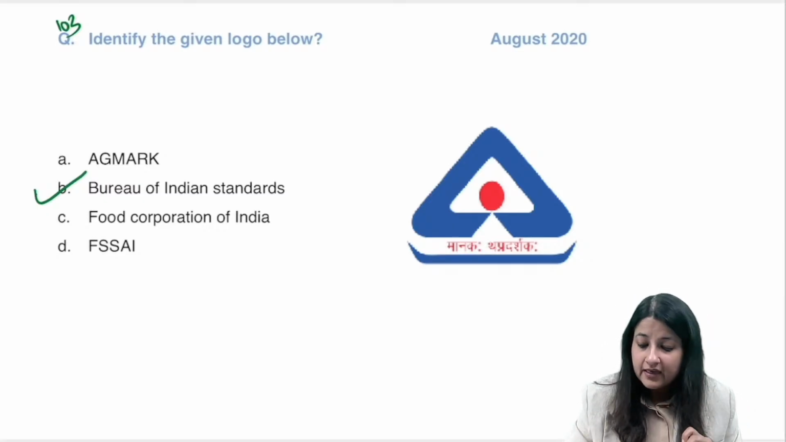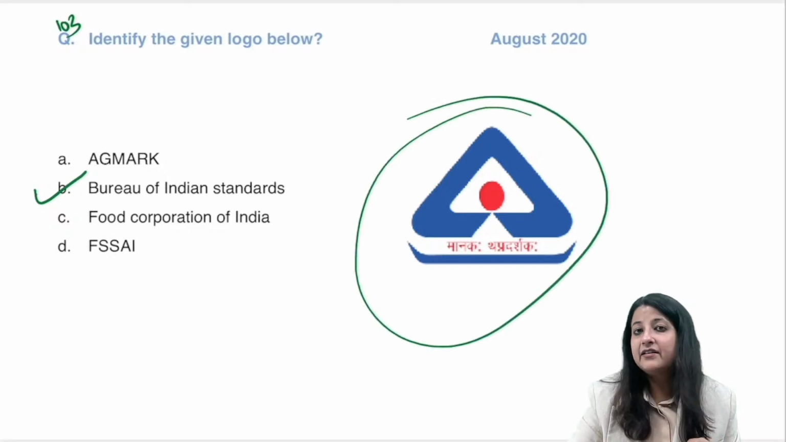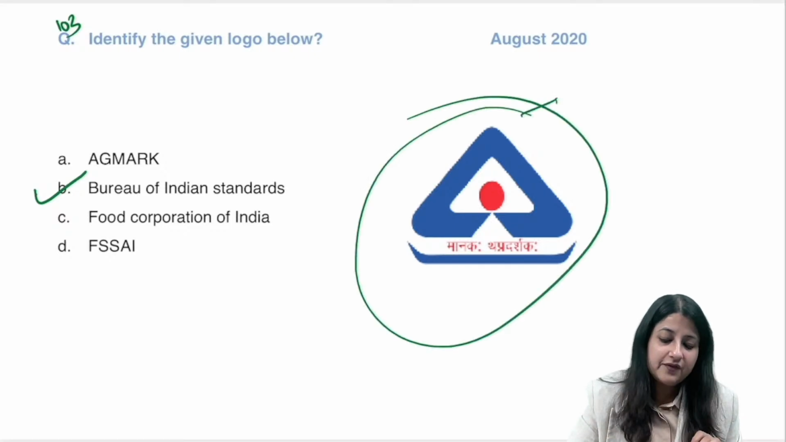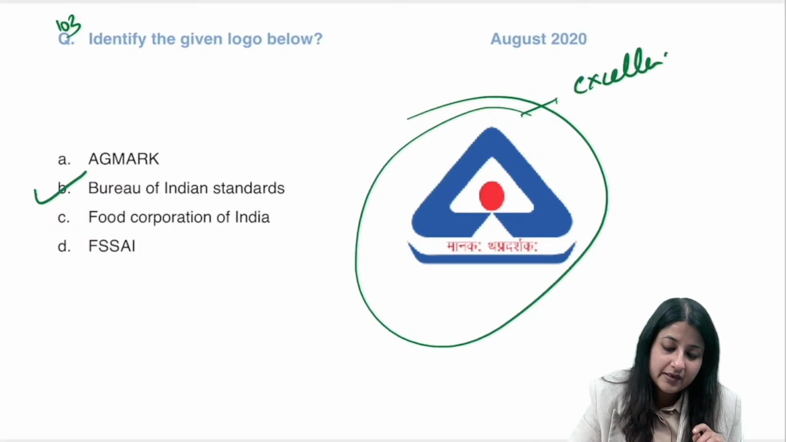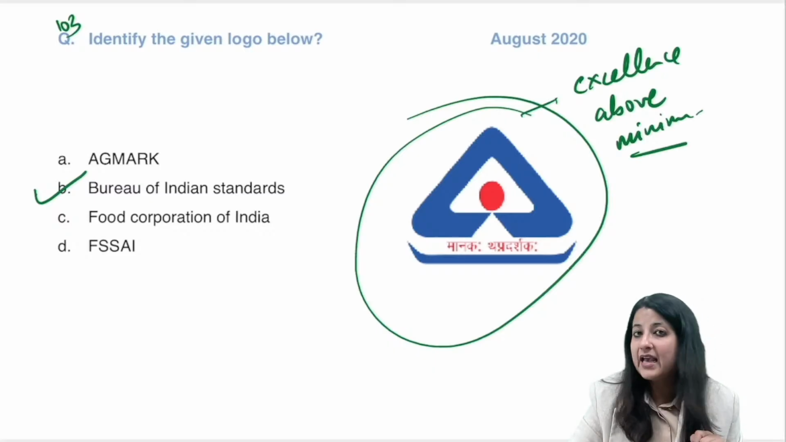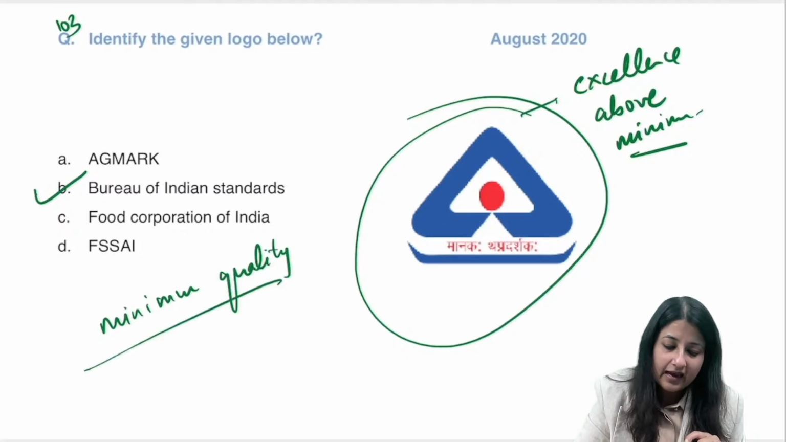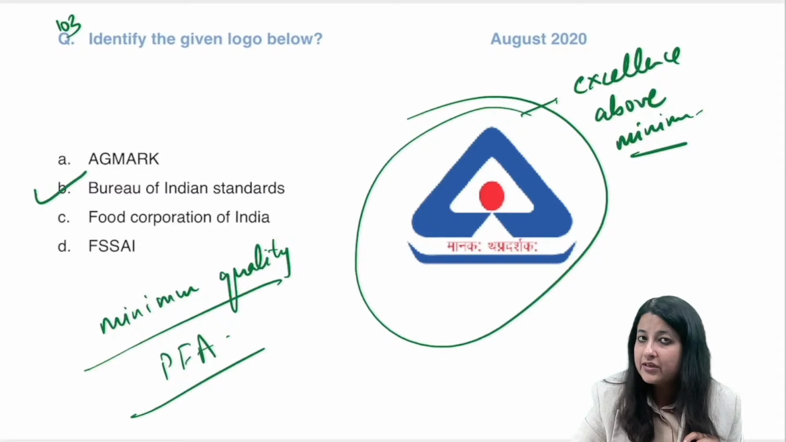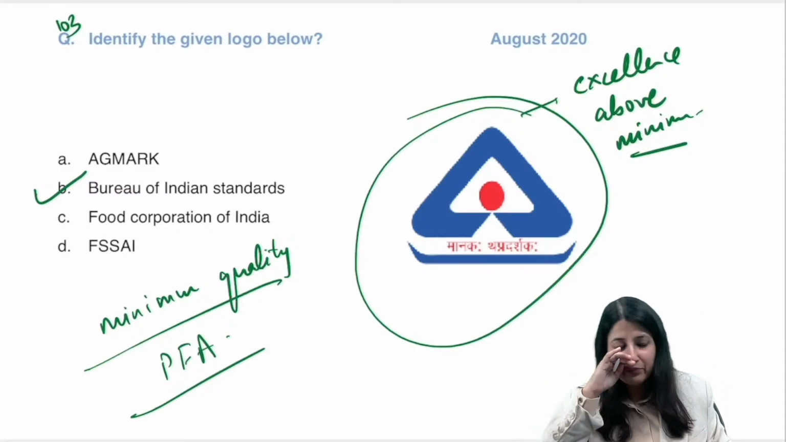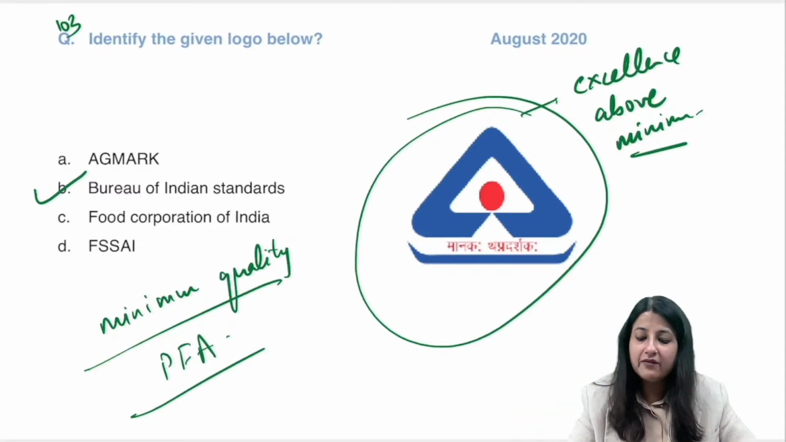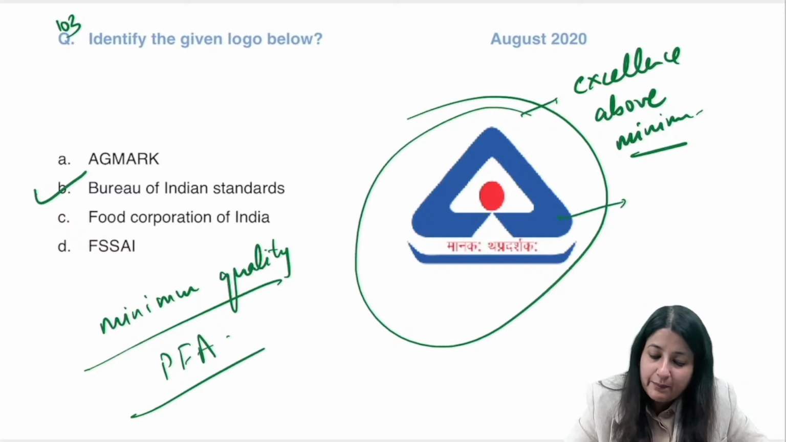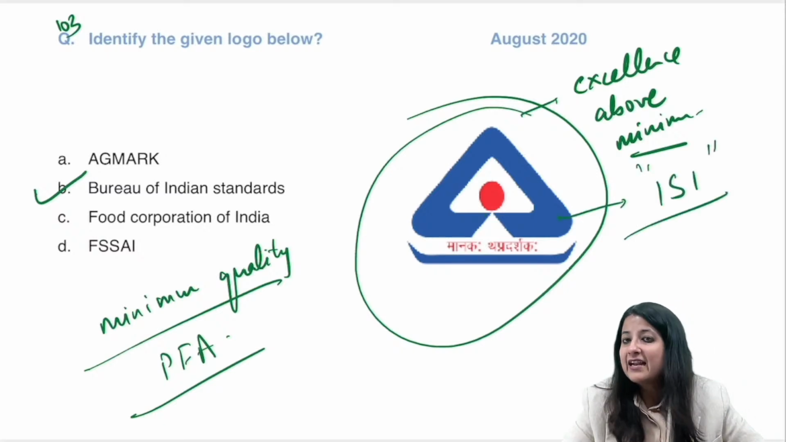See, if you talk about Bureau of Indian Standards, okay, इसका लोगो किसको चाहिए? If we desire excellence above minimum quality, ठीक है, excellence above minimum चाहिए तो BIS का मार्क लगेगा. ठीक है, if you want minimum quality का things, minimum quality के लिए we have PFA, Prevention of Food Adulteration Act. If I need excellence above minimum, minimum quality से ऊपर, that is BIS. This is a part of ISI only, Indian Standards Institute.